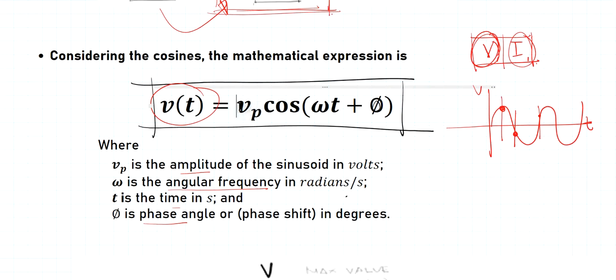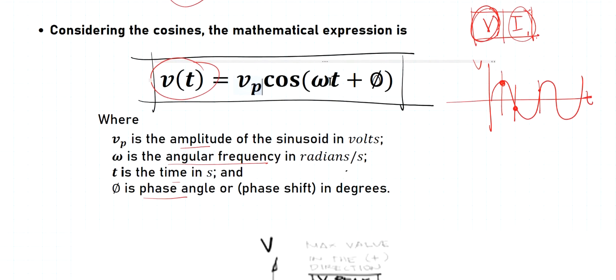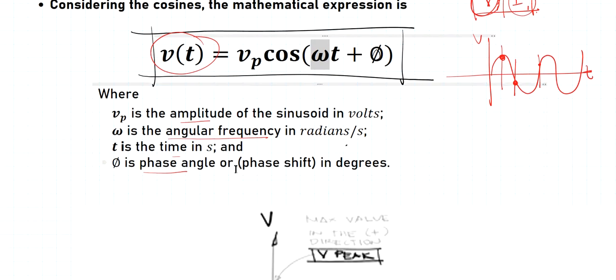Then it's equal to Vp, the maximum voltage, or the magnitude, or we can also say the amplitude, times the cosine of the angle. But the angle right here has a lot of terms. The angle includes the omega, and that's what we call the angular frequency. So how fast does it rotate, in radians? The t is the time in seconds, and the theta is the phase angle or phase shift, in degrees. Okay, so we'll discuss that one by one.